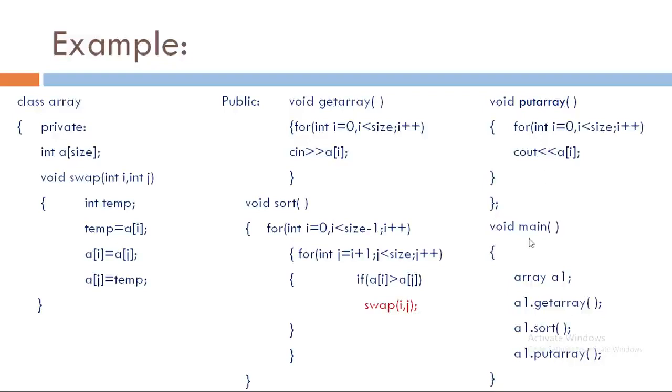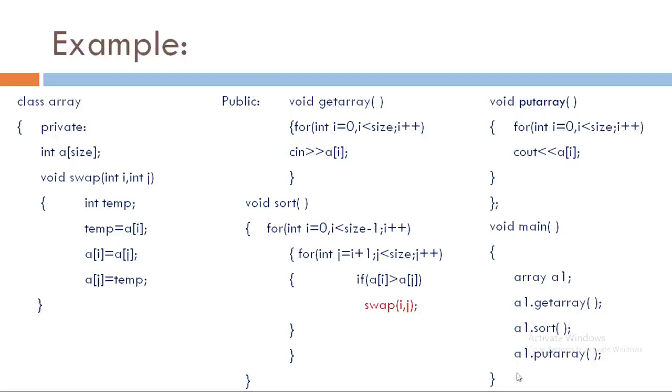In the void main section we have one object of class array which is calling the getArray function by the line a1.getArray. Then it is calling the sort function by a1.sort, and indirectly this line also calls the swap function because it is written inside the void sort.